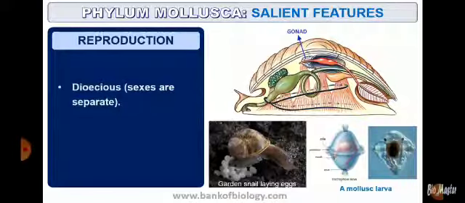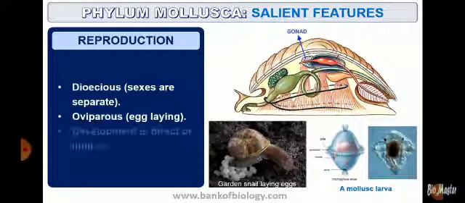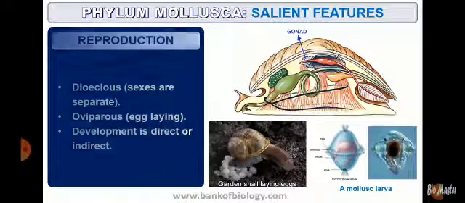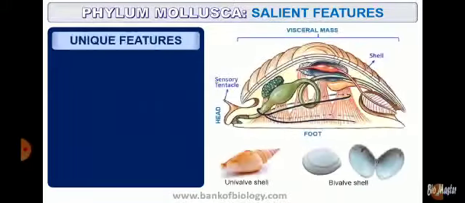Reproduction. The organisms are dioecious. That means the sexes are separate. They are oviparous. They lay eggs. Development could be direct or indirect. Fertilization is both external as well as internal, but usually it is internal. The larva could be trochophore.